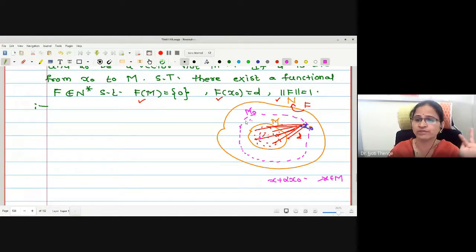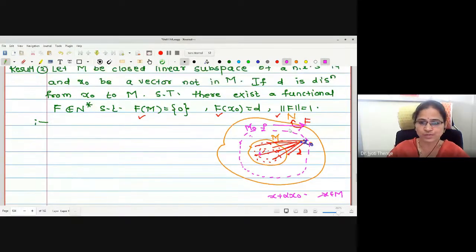Now we will try to define a functional F. We will prove this as a functional on M naught, and then later we can extend it to a functional F defined on the whole space. While defining this functional F on M naught, we will take care that this condition is satisfied. As f of x naught is given to be d, we have to define the functional F on M naught in such a way that this value will be d. Is that okay?